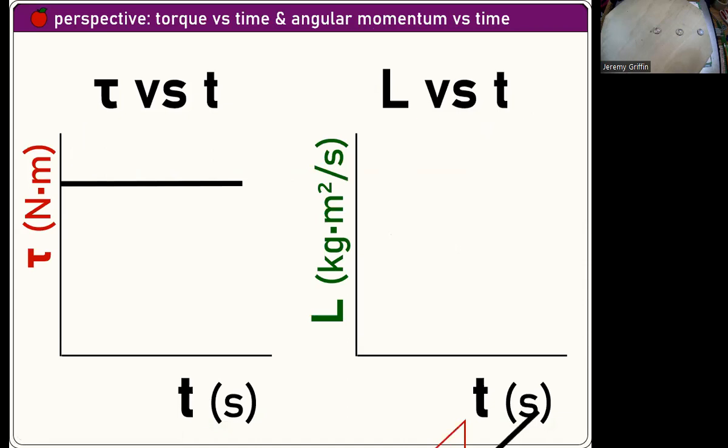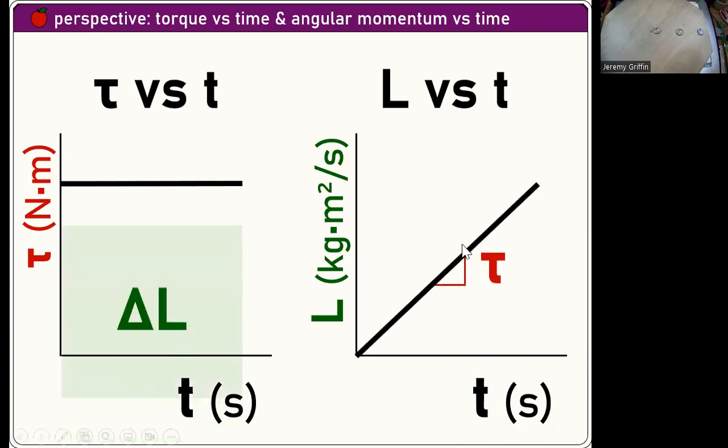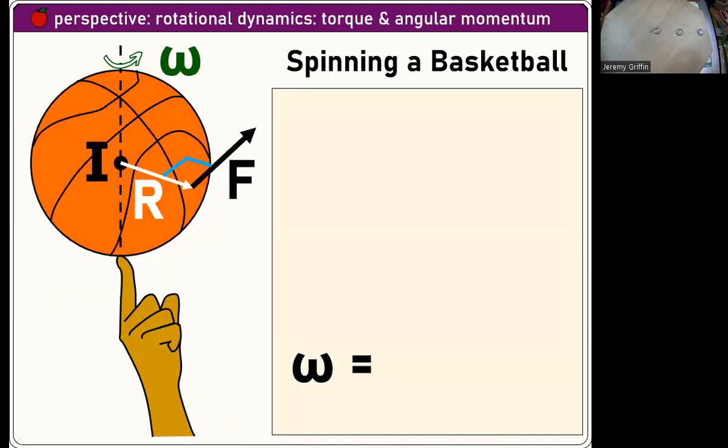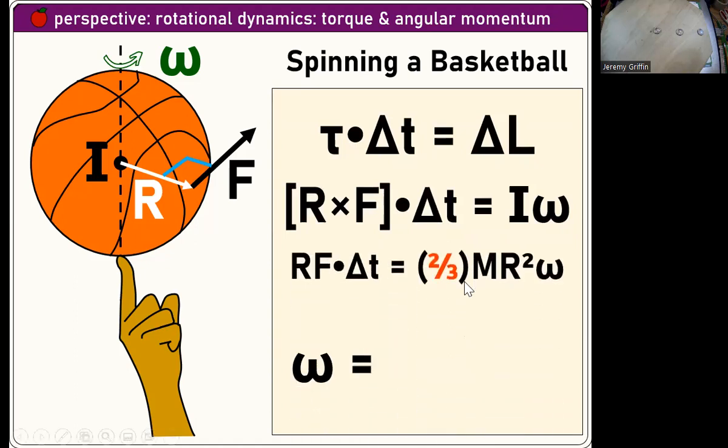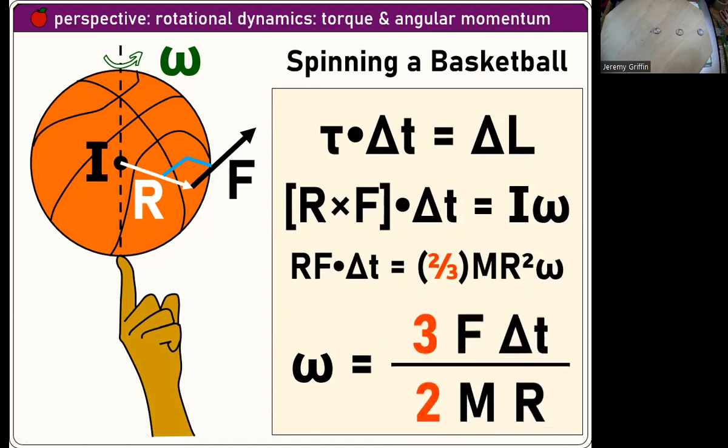Torque and angular momentum are related to each other. If there is constant torque for some time, you're building up angular momentum. The area of one and the slope of the other. If you know one, you know the other. Spin a basketball. Torque times time is changing angular momentum, exactly like that last slide showed with the graphs. So r cross F is the torque, I times omega is the final angular momentum. Substitute in the rotational inertia for the basketball, and bam, there's how fast the basketball is spinning. Give a little hit, it's going to spin that fast right there.